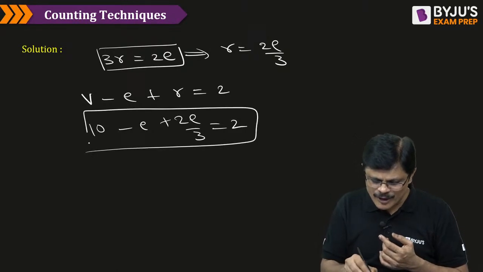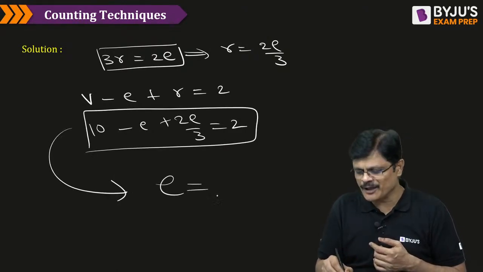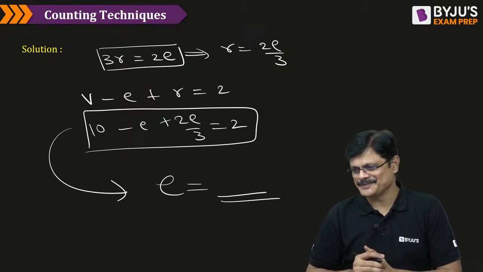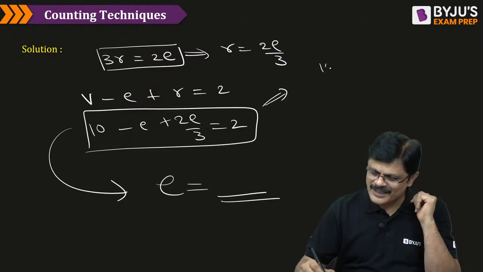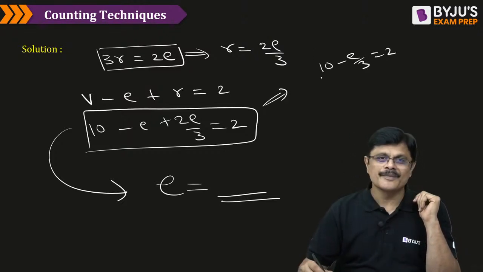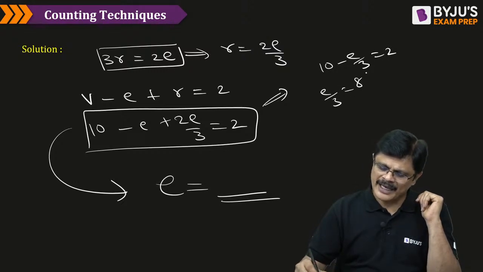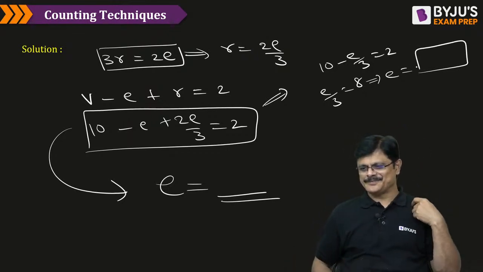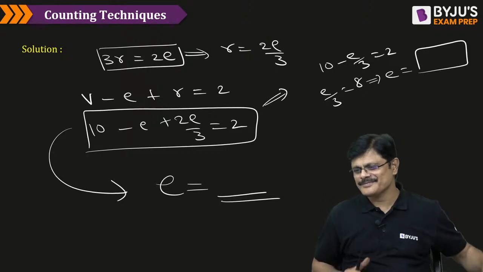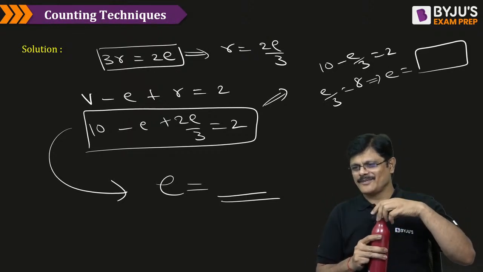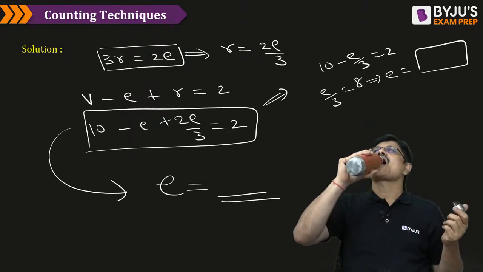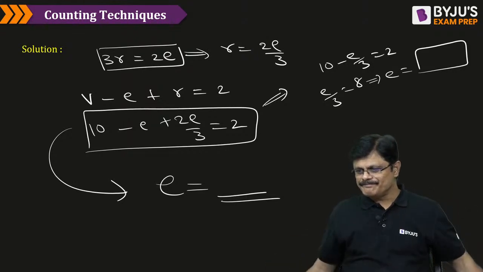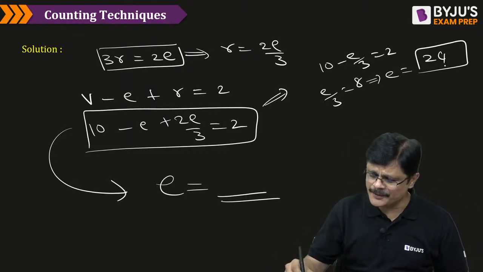Can you ask a better or smaller problem than this? You need to find the E value from this, sir. Can you find the E value from this? So what is it? 10 minus E by 3 is equal to 2, or E by 3 is equal to 8, or E is equal to, oh, very difficult question I asked. Please complete that. 24, very good, Lalit Yadav.